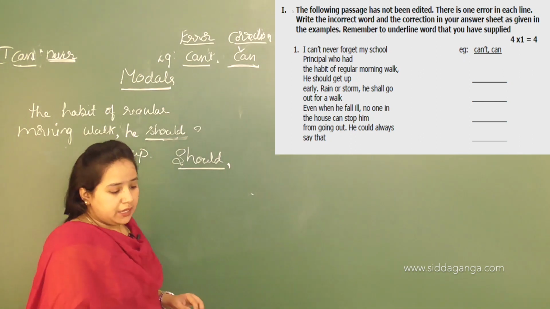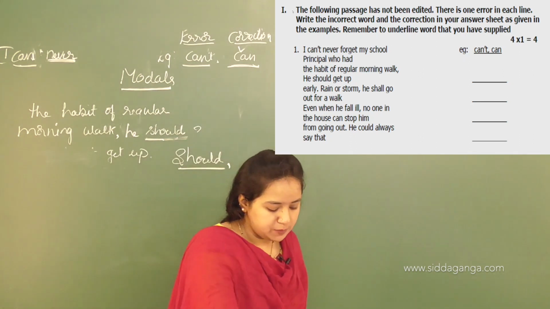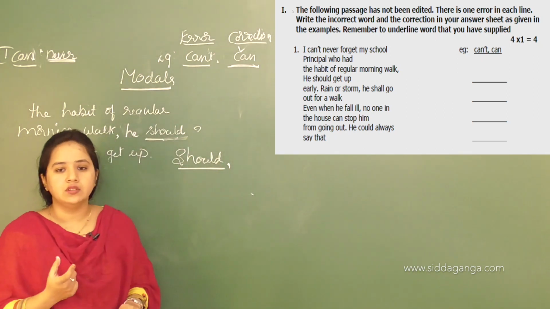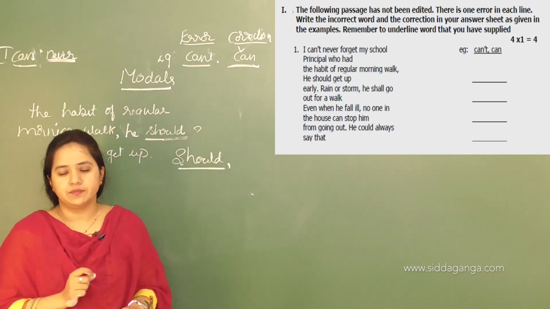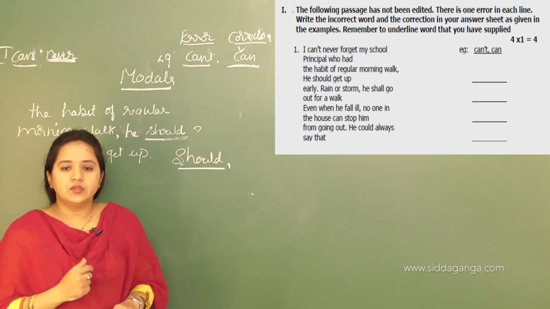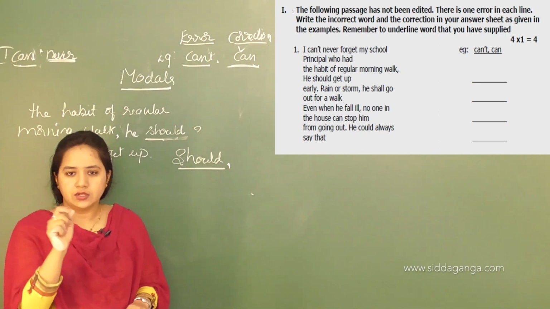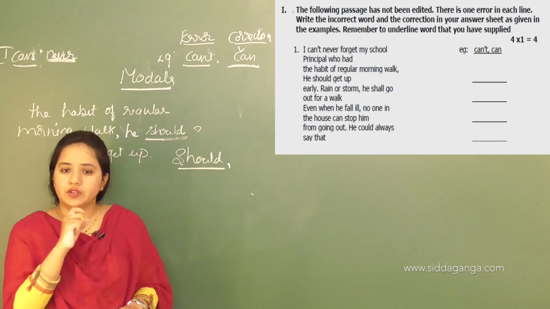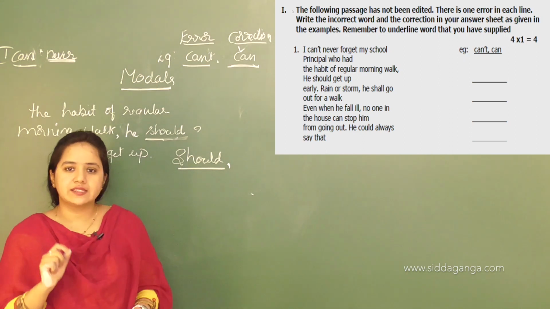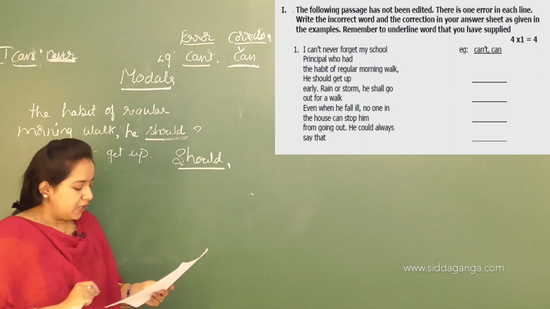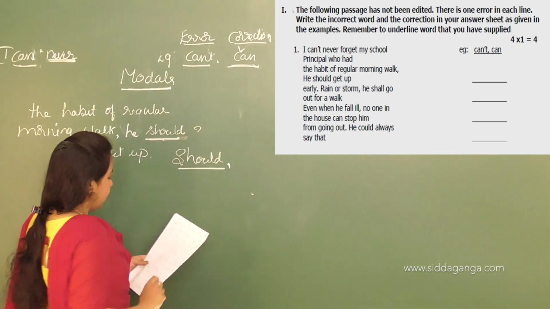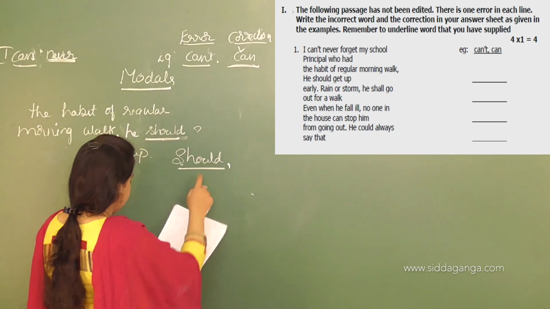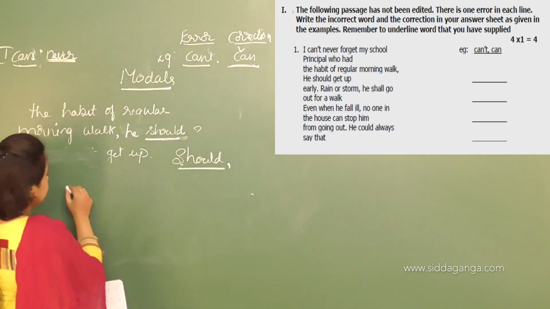I want to tell you about these modals. What is this should used for? You know shall is also a modal verb. This should is the past form of shall.